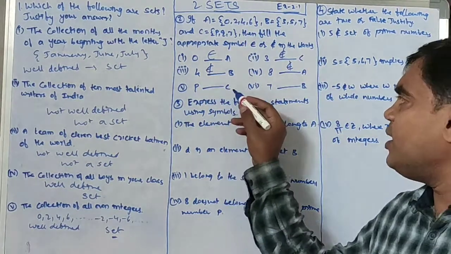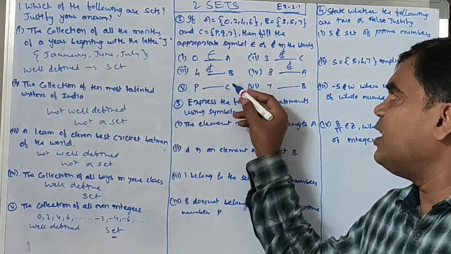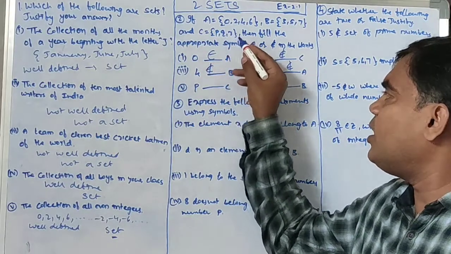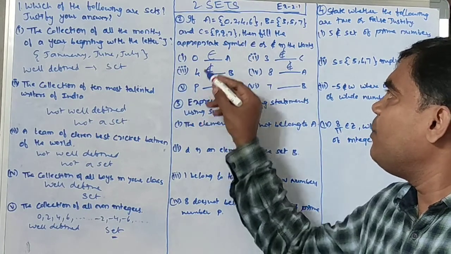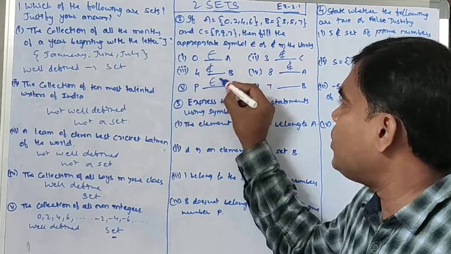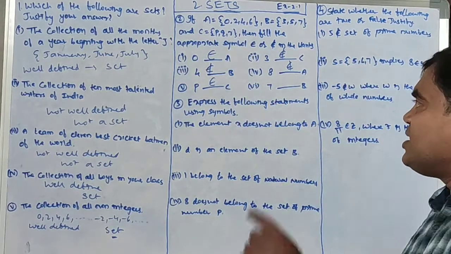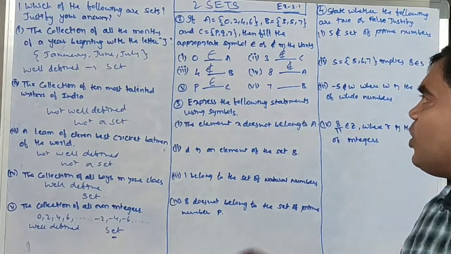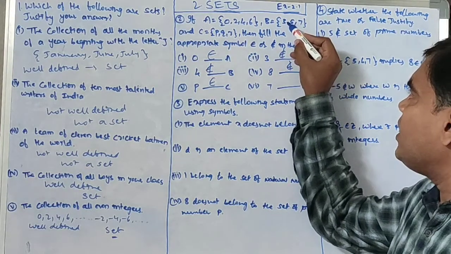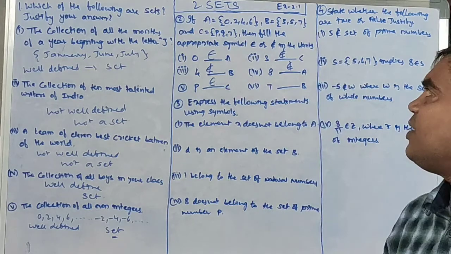Next, P dash C. Observe the set C; the elements are P, Q, R. Here it is P. P is in {P, Q, R}, so P must belong to set C. Next, 7 dash B. Consider the set B. In the set B, the elements are 3, 5, 7.